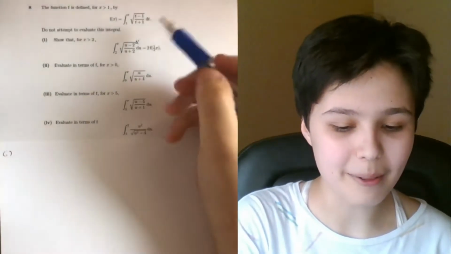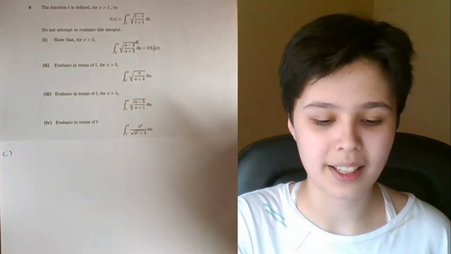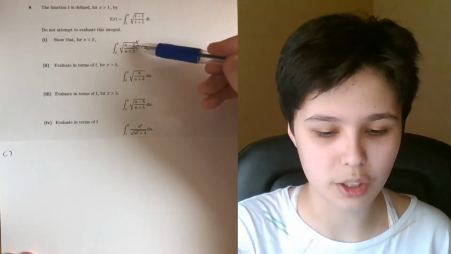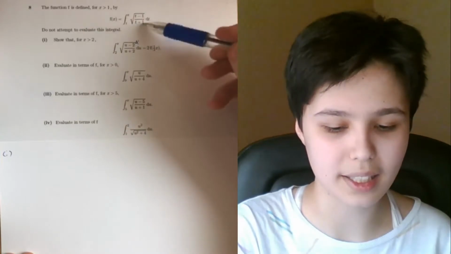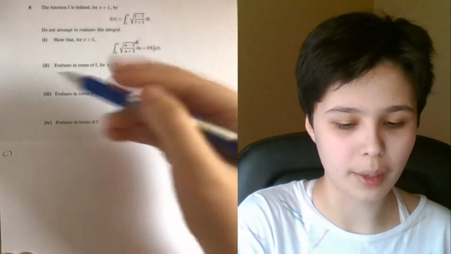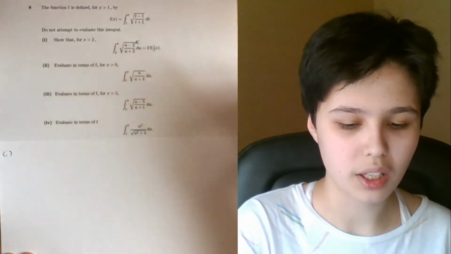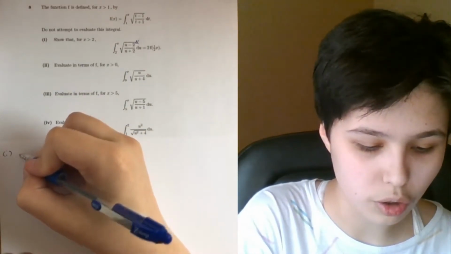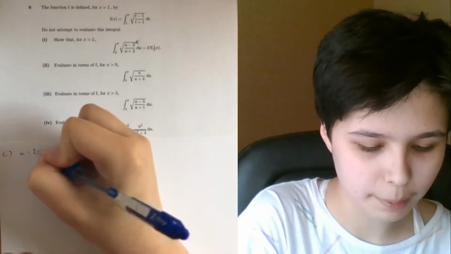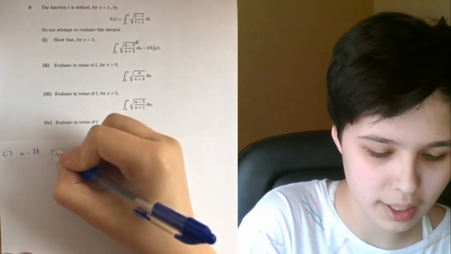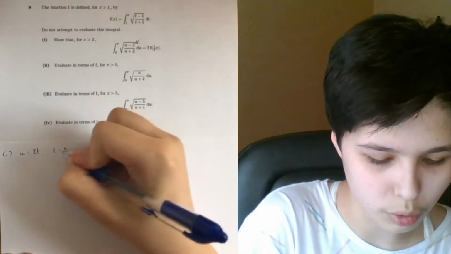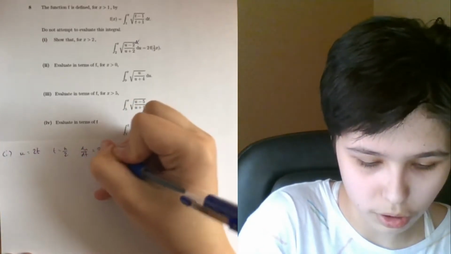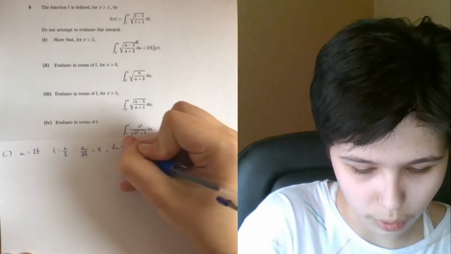Anyways, for part 1, I think the only difference is the 2 instead of the 1 here and the two twos instead of the ones here. So a pretty straightforward start would be to replace u with 2t. So u equals 2t, then t equals u over 2 and du by dt equals 2. So du equals 2 dt.